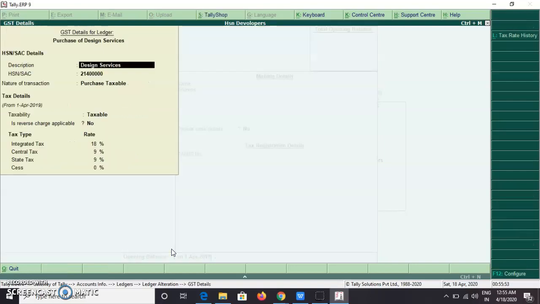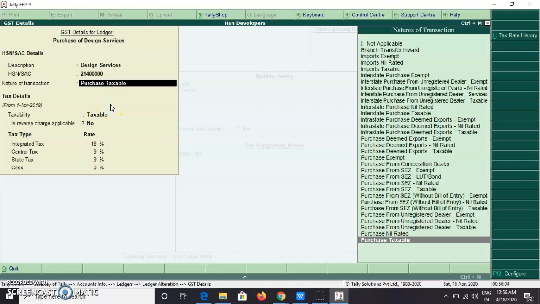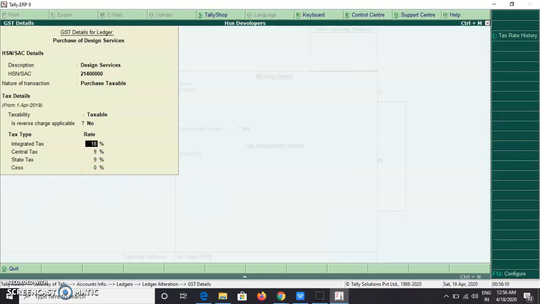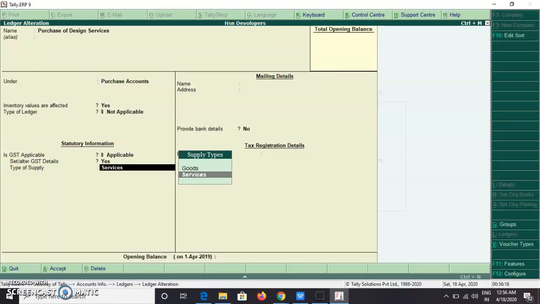Here also set or alter GST details, yes, in that give the description, HSN code number. So here nature of transaction, select purchase taxable. Previously also select purchase taxable. Integrated tax 18%, central tax 9%, state tax 9%. Type of supply, services, save.